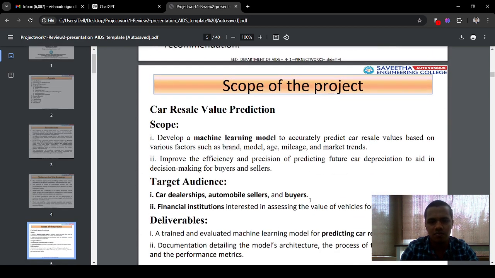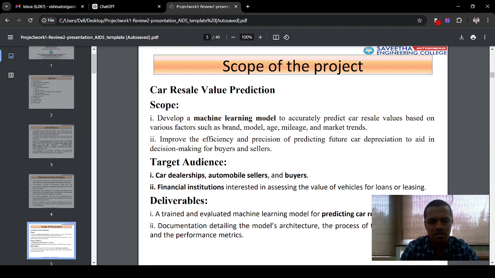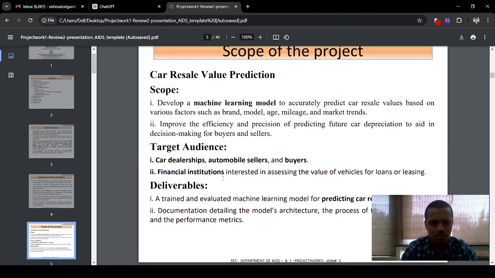While coming to the scope of my project, the main scope is to develop a machine learning model to accurately predict car resale value based on various factors such as brand, model, age, mileage, and market trends. The target audience are car dealerships, automotive sellers, buyers, and financial institutions also.